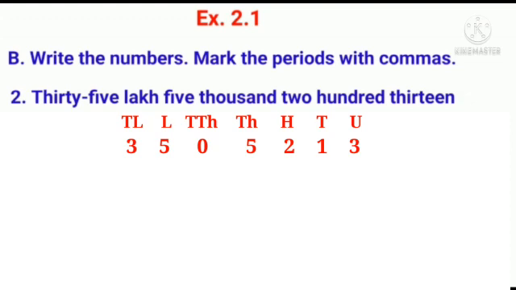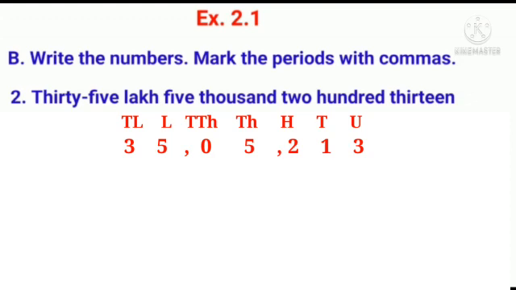Now children, we have to place commas according to period. We have already learned how to place commas according to the periods. Yes, the first comma has to be placed after 3 digits from the right. Next comma after 2 digits.